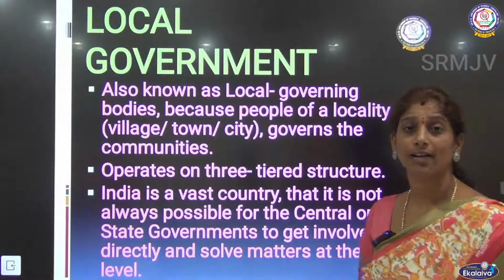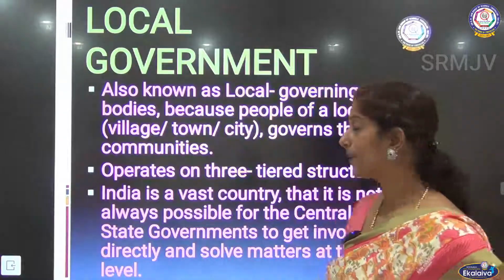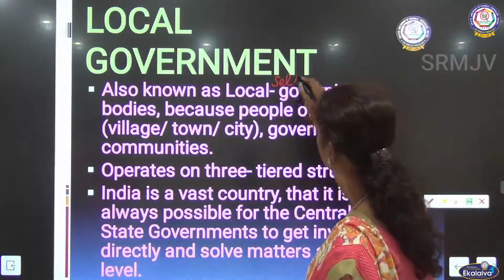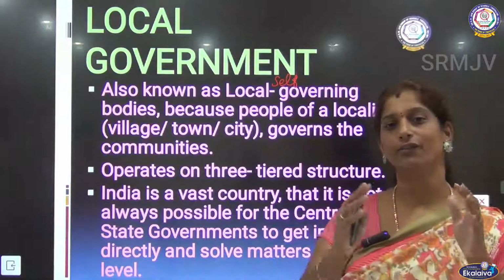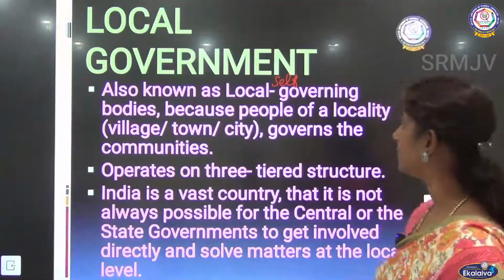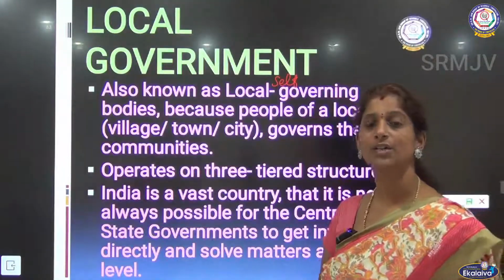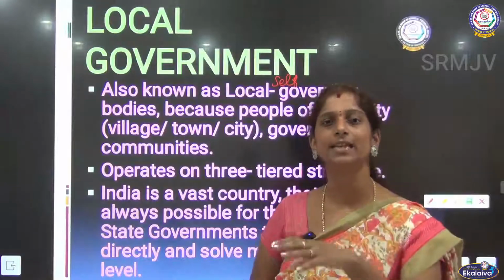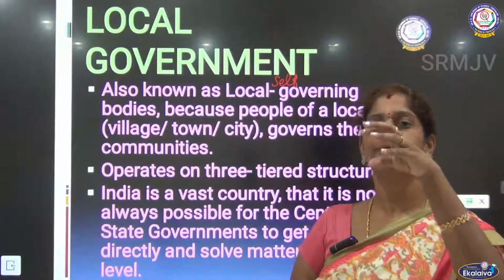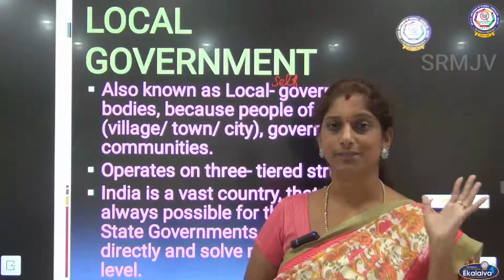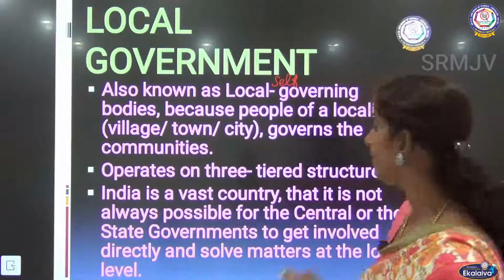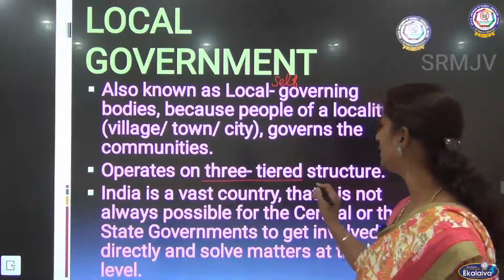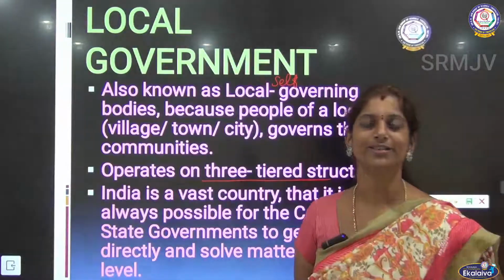So it is also called as local governing body. Okay, so it is also called as local self-governing body, which means they will take care of themselves. That is called as local government. Okay, so why is it called so? Because people from one particular locality, or it can be a village, it can be a city, it can even be a town. Okay, so people from one particular location take care of themselves. That is called as local self-governing body. Okay, they govern their communities, and then it operates in three-tiered structure, which we are going to see in detail